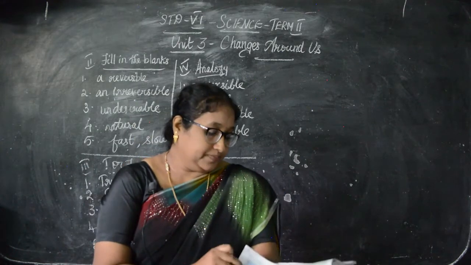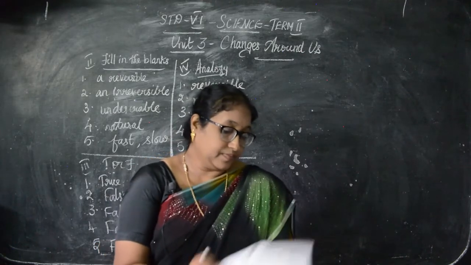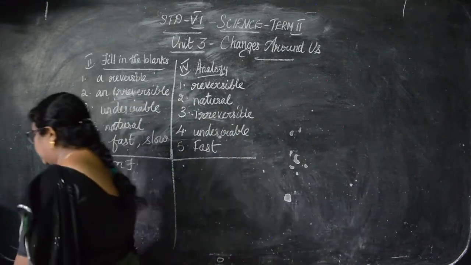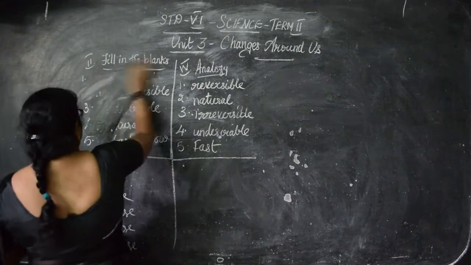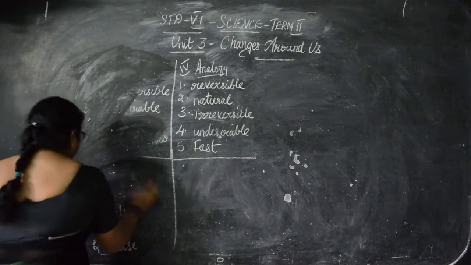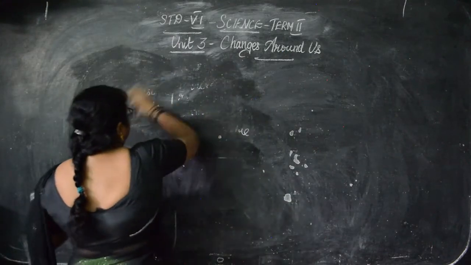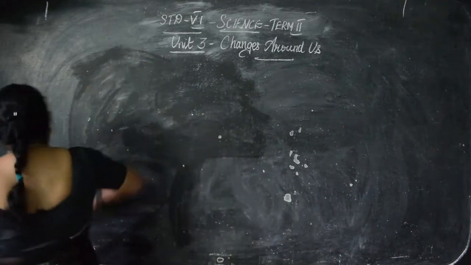Now I'll write the 3 questions. Okay. The question is in the book, children. I'll write only the answers for you all. So only the answers will be written on the board. Questions are in the book. So those who have not bought the book, buy the book, children. Only then it will be easy for you all to learn.